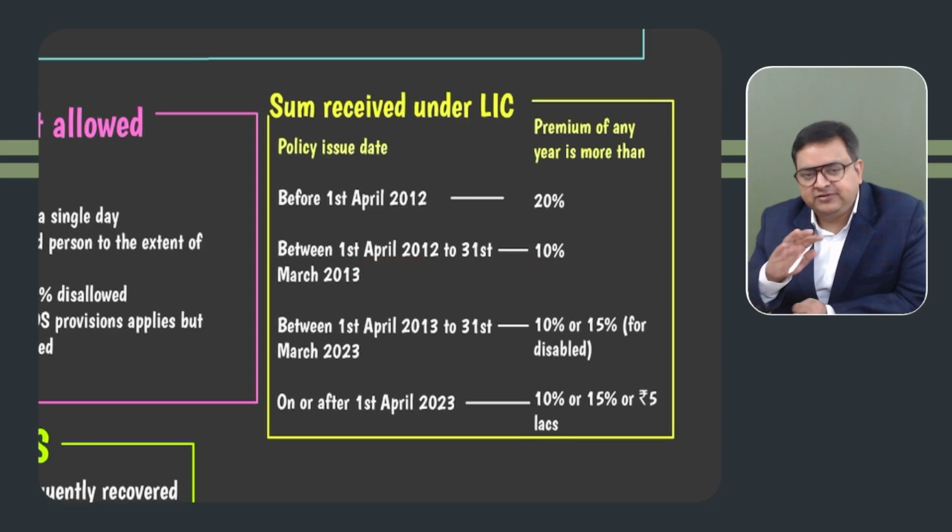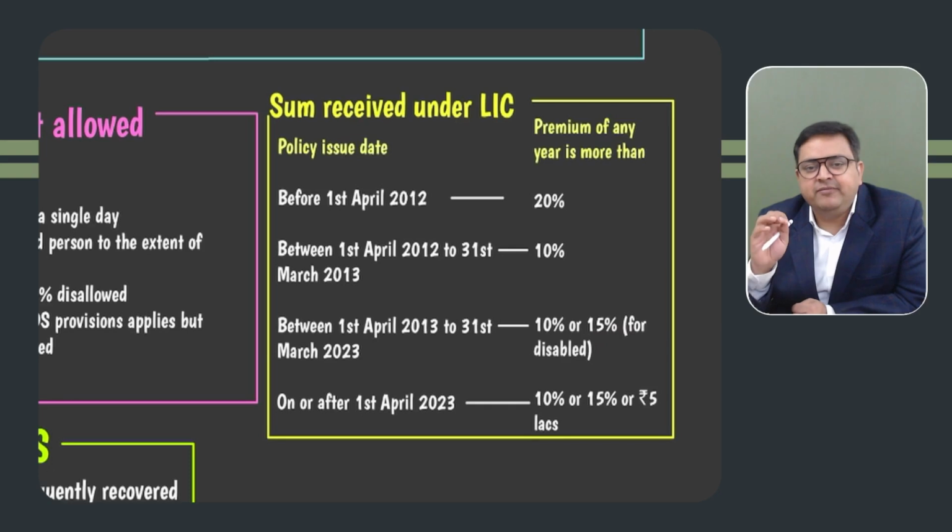But after 1 year, they have changed it. For physically handicapped, etc., they have taken it as 15%, and for others, it is 10%. So generally, it is 10%, but for disabled, physically handicapped, etc., 15%. So if the premium is more than this percentage, 10%, 15%, or 20%, as the case may be, then it is a high premium policy. Whenever you receive the amount on this high premium policy, that is a taxable amount, right?